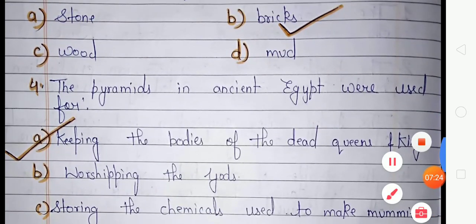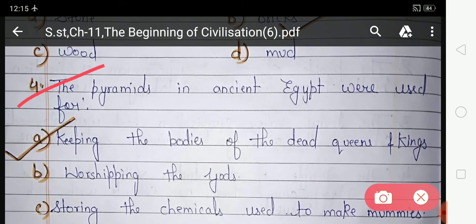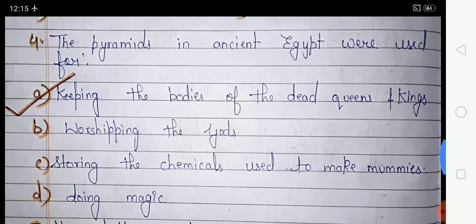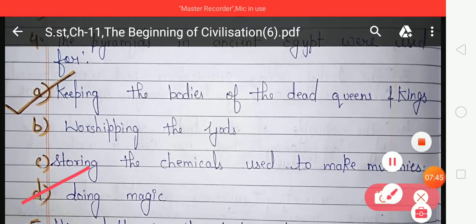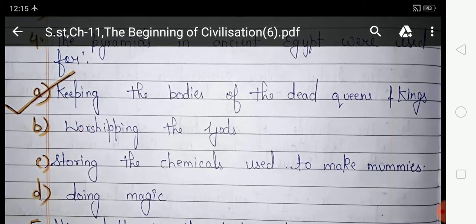Now look at the fourth number. The pyramids in ancient Egypt were used for. Your option A is keeping the bodies of the dead queens and kings. Option B, worshipping the gods. Option C, storing the chemicals used to make mummies. And option D is doing magic. So which option is correct? The people of the Egyptian civilization made pyramids for keeping the bodies of the dead queens and kings. So option A is correct, and you have to tick option A, and here option A is already ticked.